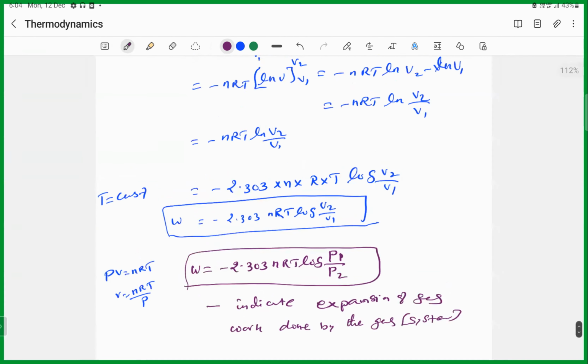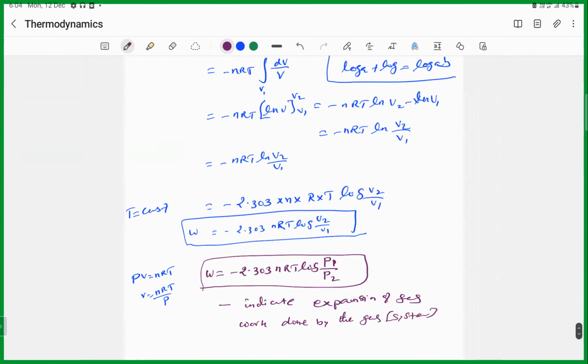Sir, what is the difference between V2 by V1 and P1 by P2? Tell me. So here we are talking about the isothermal process: keeping temperature constant, the volume changes. Okay? So the same thing you can apply for the pressure also. When pressure changes and you keep the volume constant, in the gas equation PV is equal to nRT, we say P is equal to nRT by V. Suppose V is fixed and nRT by P comes, then instead of V you can put nRT by P, no?